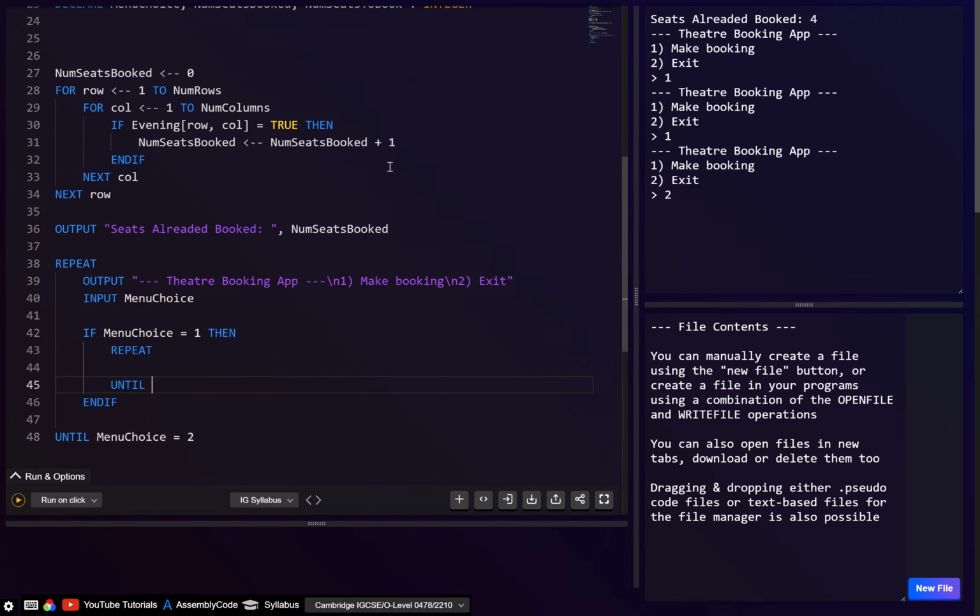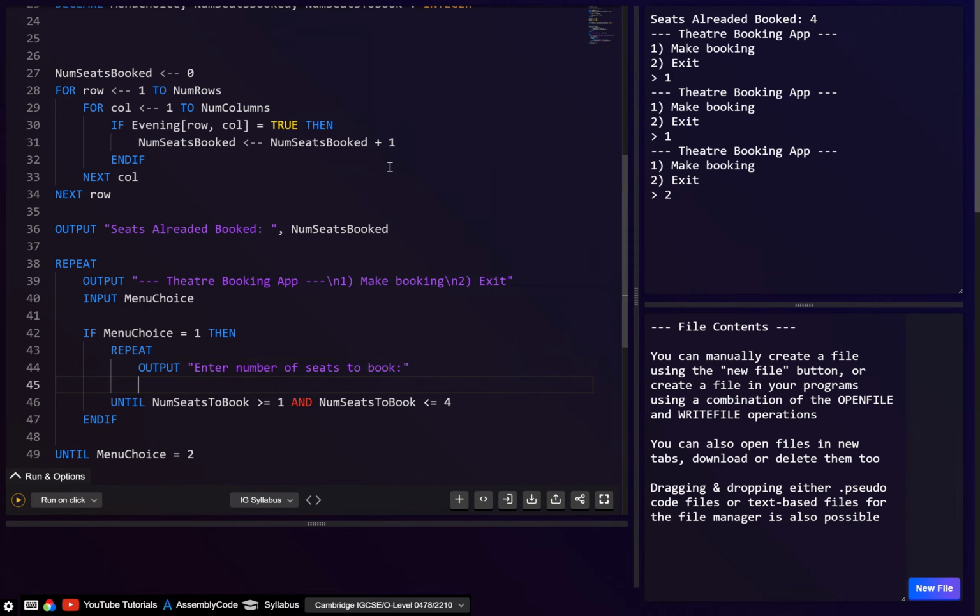The condition is num seats to book greater than or equal to 1, and also less than or equal to 4, just like this. Then let's output, enter number of seats to book, and input this into num seats to book.